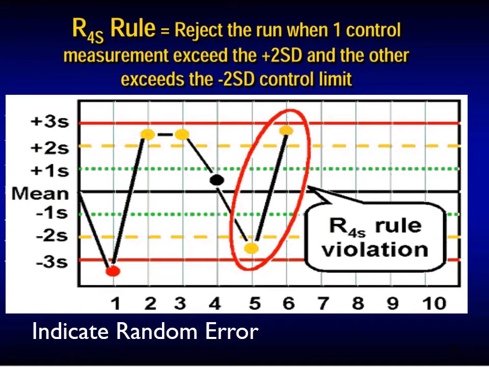This may happen in the same run when you are running 2 levels of control once a day. Any one level is plus 2SD and the second level is minus 2SD, or vice versa. Or this may happen in 2 consecutive runs when you are running any one level of control. First day it was plus 2SD, next day it was minus 2SD. So this is R4S.